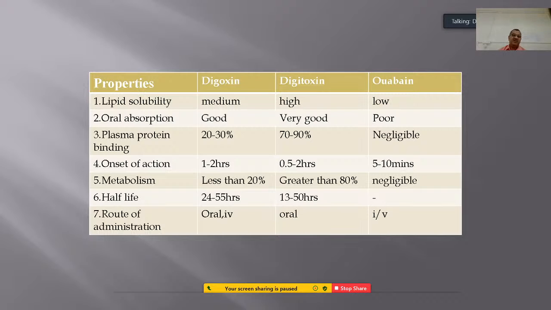The half-life is 24 to 55 hours for digoxin and 13 to 50 hours for digitoxin. The route of administration of digoxin is both oral and IV, whereas digitoxin is only oral, and ouabain is only IV, because orally it is not absorbed.